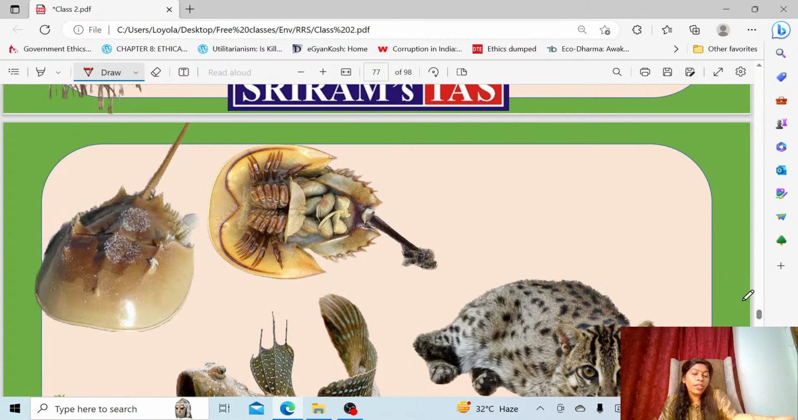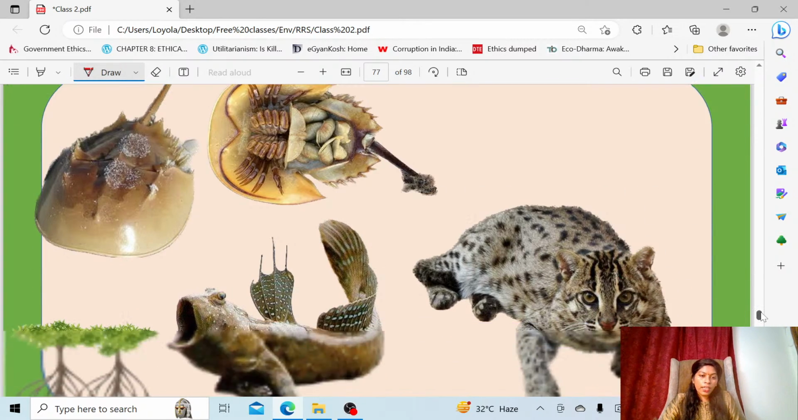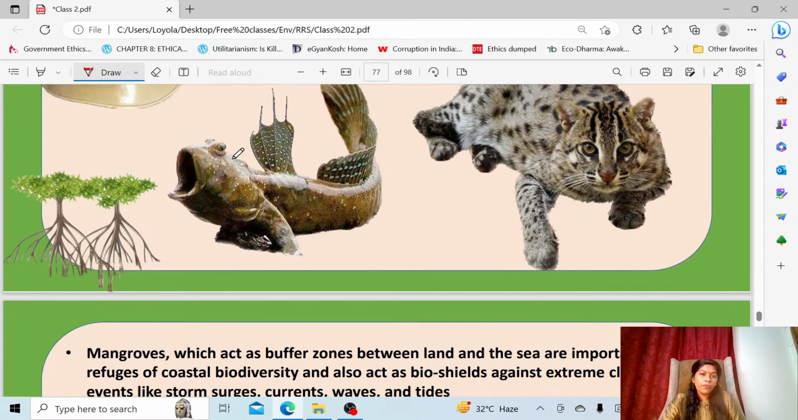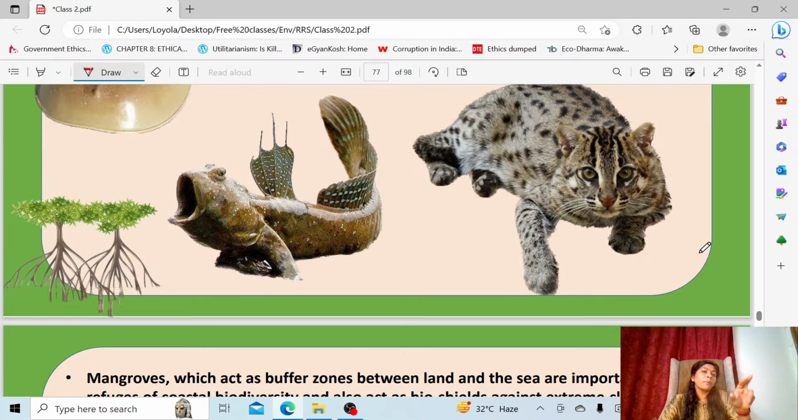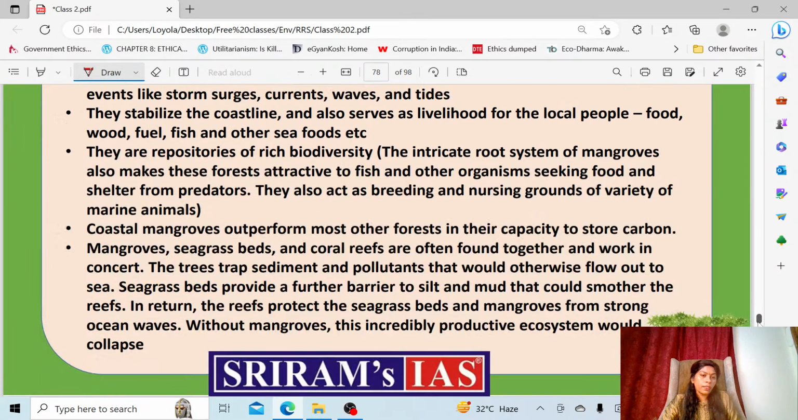Like you can see, this is a fiddler crab. This is otherwise called a horseshoe crab. It looks like a scorpion, but when you rotate it, you will find it is like a fossilized crab. So these are crabs found there, and as you can see, these are mudskipper fishes. You can find this type of organism there also. This fish will come out of the water and climb trees also, and there is the fishing cat which will eat the fishes. So these are some of the organisms which are present there.